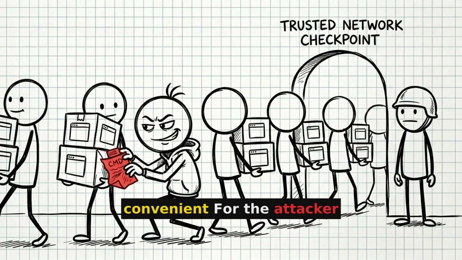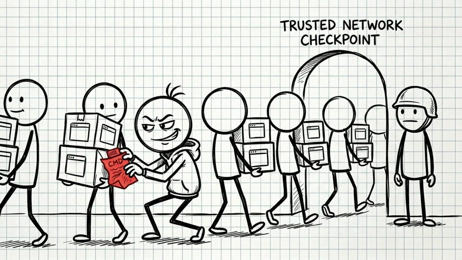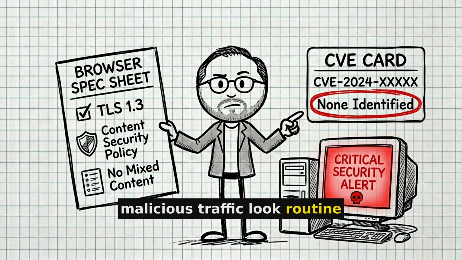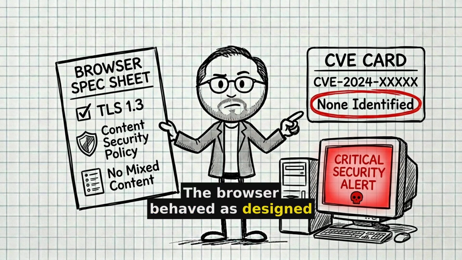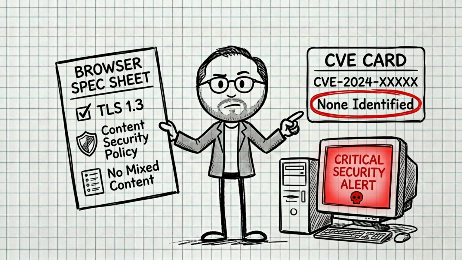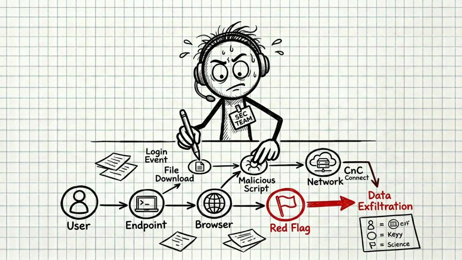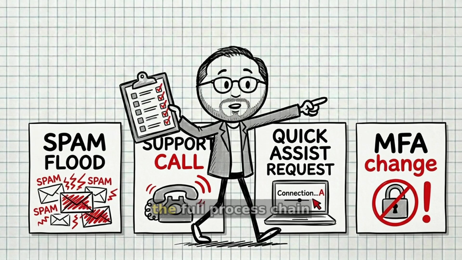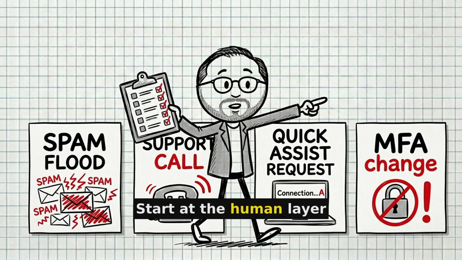Very convenient. For the attacker, this is living off the browser, borrowing a trusted network-capable process to make malicious traffic look routine. The browser behaved as designed. Abuse began after host compromise, and no browser CVE or affected version is identified. Defenders need a behavior story that follows the full process chain. Start at the human layer.